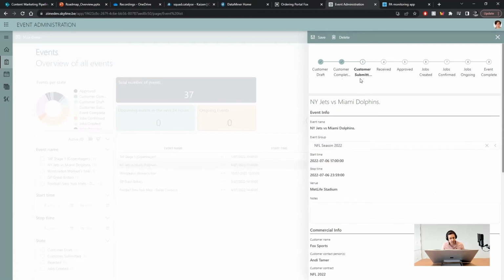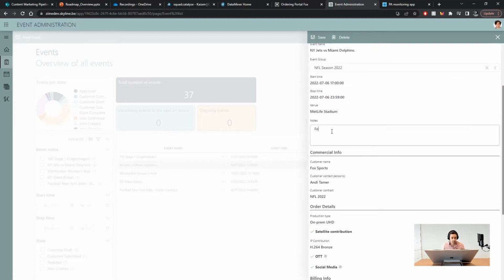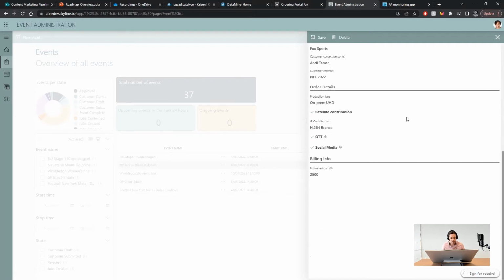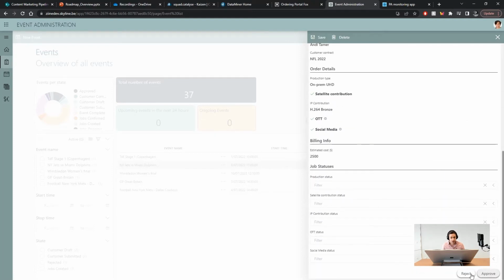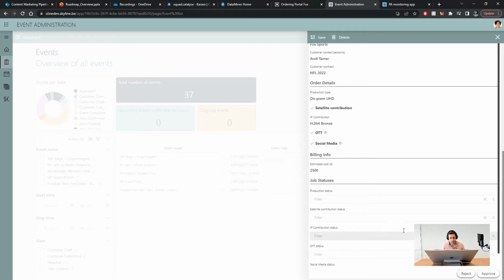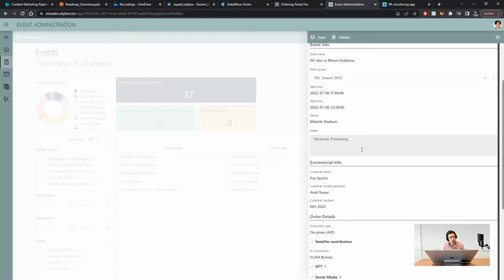As Fox Sports has submitted this event, it is now our job as the service provider to handle it. We can, for example, add some information here to let the customer know that we acknowledge the reception of their order and we are ready to start processing it. On the progress bar above, we see that the event has been received by us, but we can still approve or reject the order. Sometimes an event can be rejected if the service provider hasn't enough capacity to handle it, for example, or in case there's a problem with the contract and so on. So you could add, here again, additional information to justify the cause for rejection.